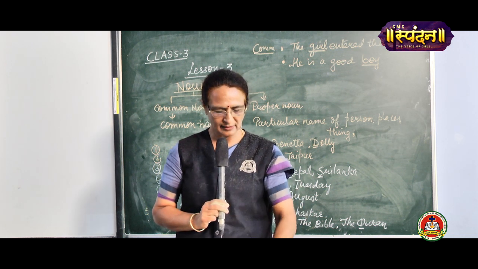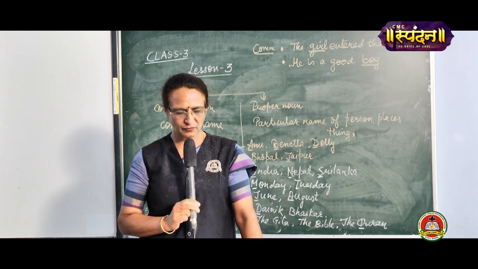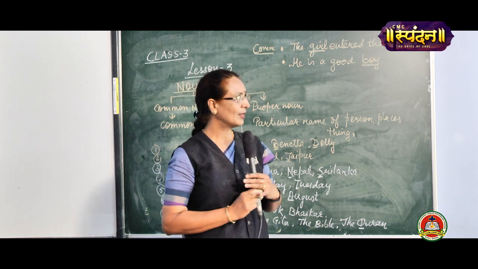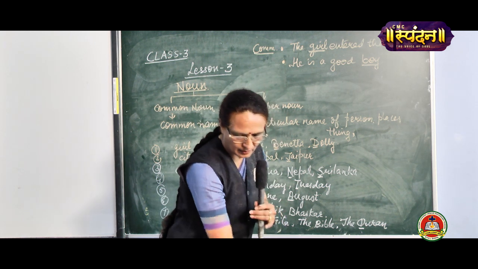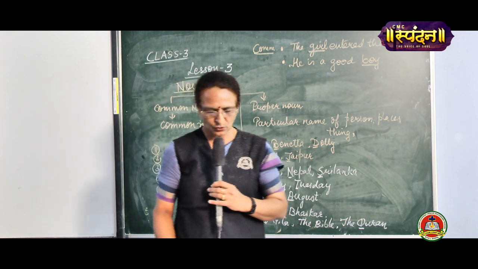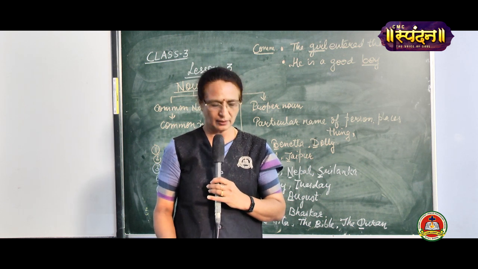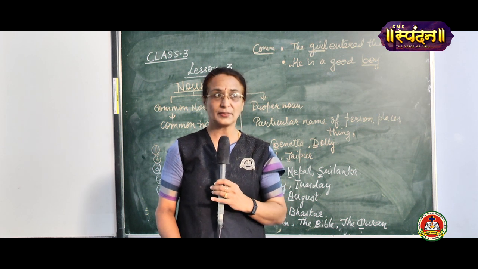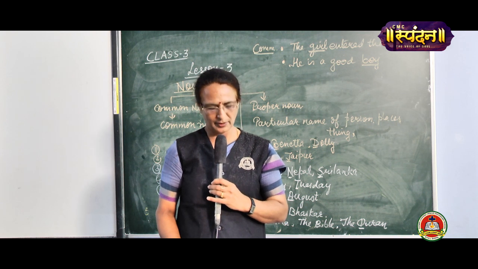Now here is an exercise given to you. Identify the proper nouns and the common nouns in each of these sentences. You have to write down P for proper noun and C for common noun. So, my sister and I went to Donald's Taco place for lunch. My sister, we don't know the name, common noun, but Donald's Taco place is a particular name, will be proper noun. For lunch, again, common noun.